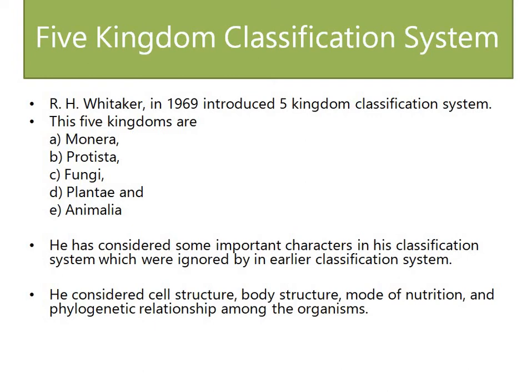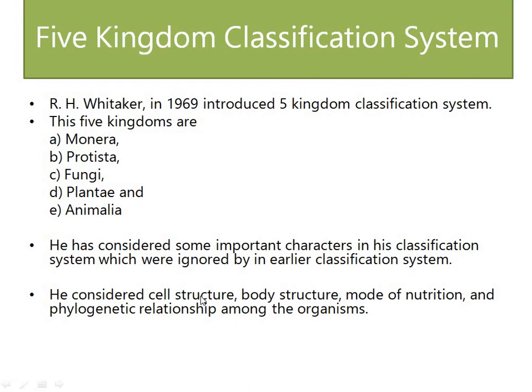So, if you remember, who introduced the five kingdom classification system? R.S. Whitaker in 1969. What are the five kingdoms? Monera, Protista, Fungi, Planta and Animalia. What are the most distinguishing characteristics he considered?